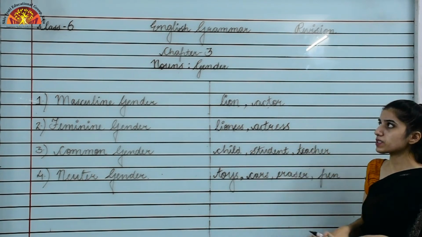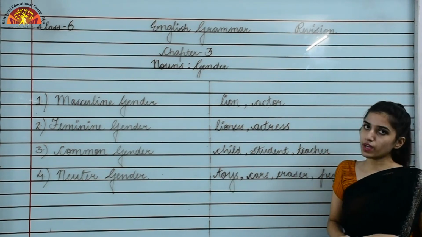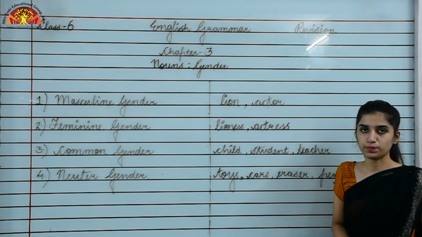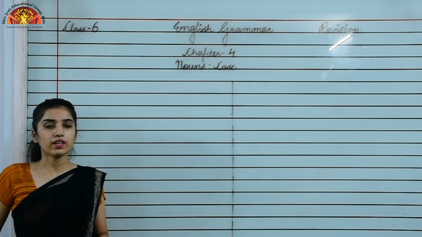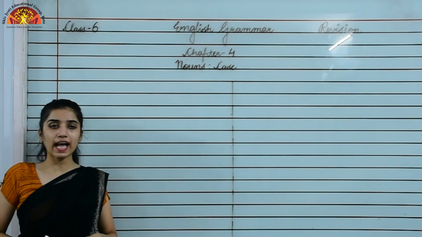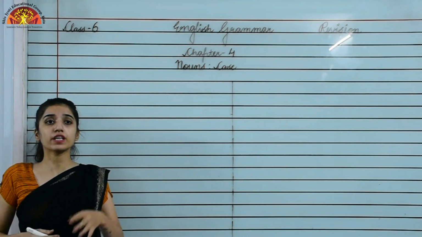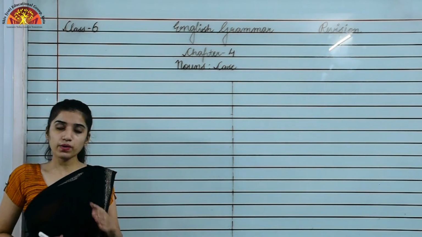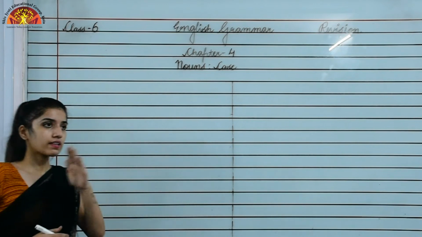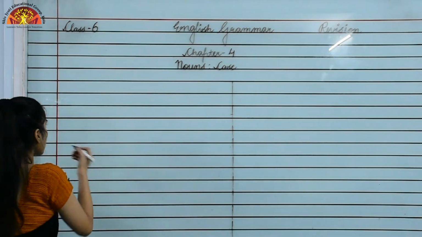So this was chapter number 3, nouns and gender. Now we are going to revise chapter number 4. Okay, now we are revising chapter number 4, that is noun cases. So case of a noun tells us what? The position of a noun in a sentence. Okay, now according to this there are 3 cases. What are they? Let's see.